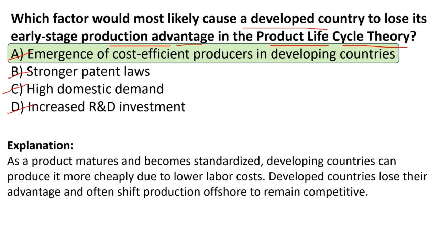As a product matures and becomes standardized, developing countries can produce it more cheaply due to the lower labor cost. Okay, but this happens only in the maturity phase. Clear? Developed countries lose their advantage and often shift production offshore to remain competitive, correct. To stay in the market, they may take this kind of steps, to keep their product alive in that market.